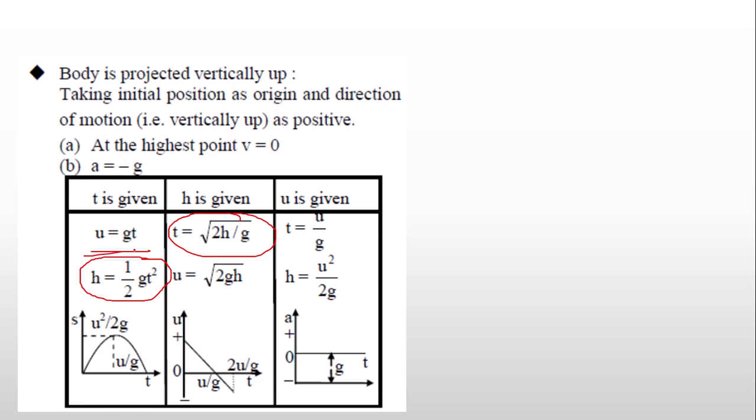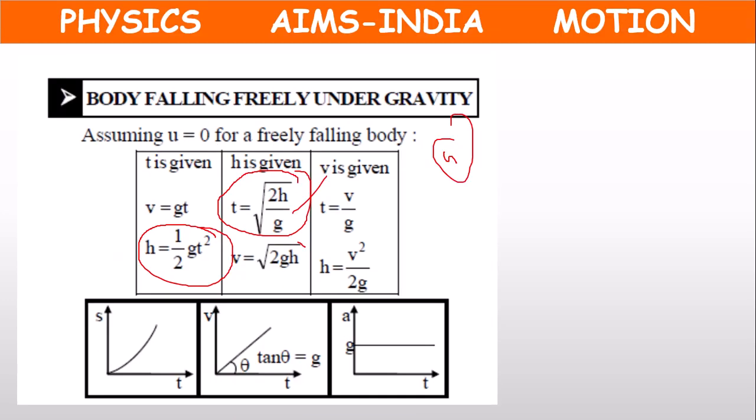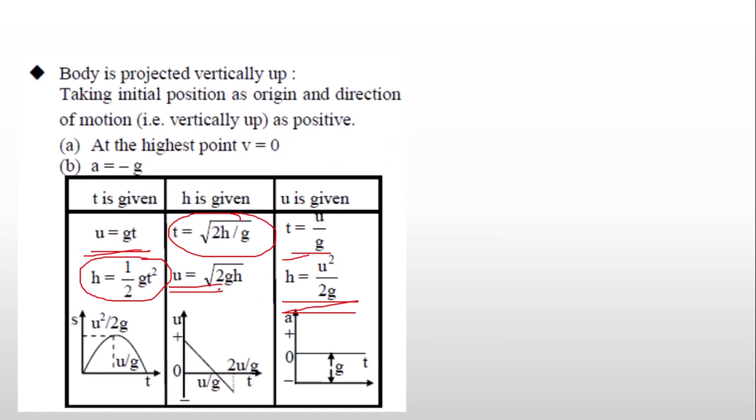And the remaining four equations will be the same, but instead of v, what will we get? We will get u here, u here, u here, u here.